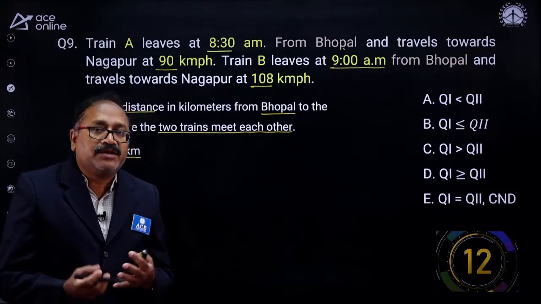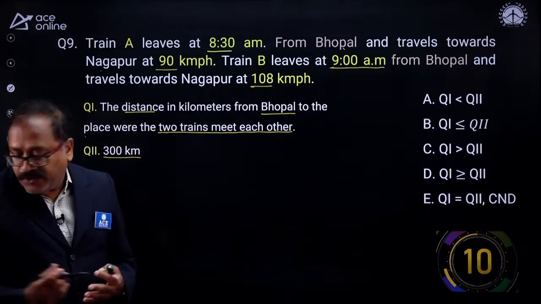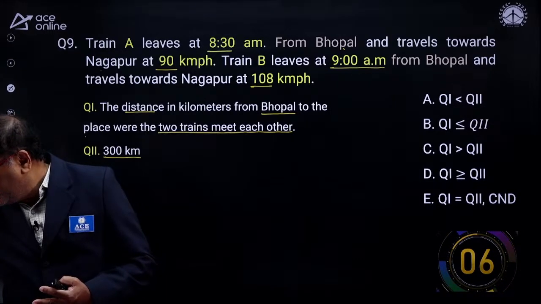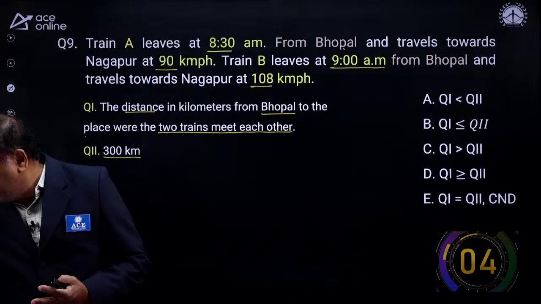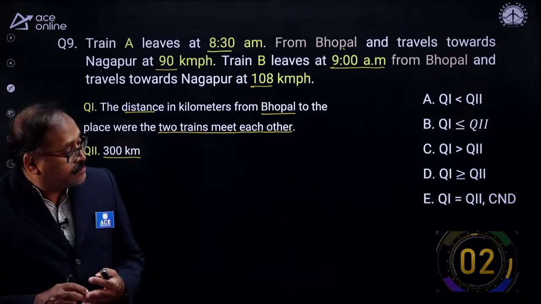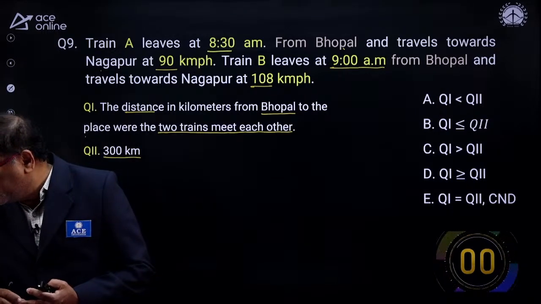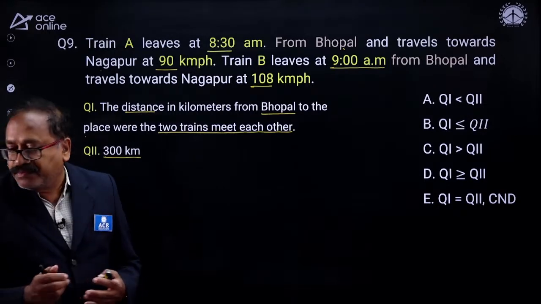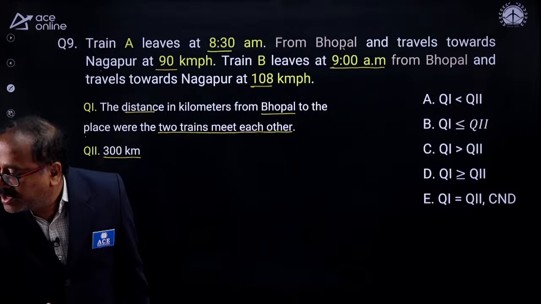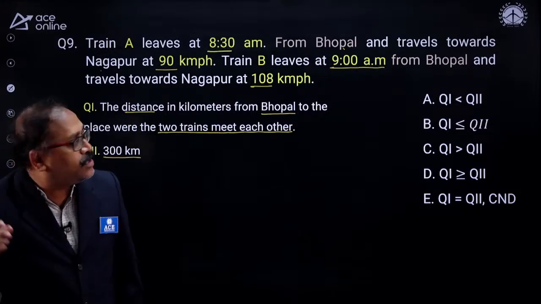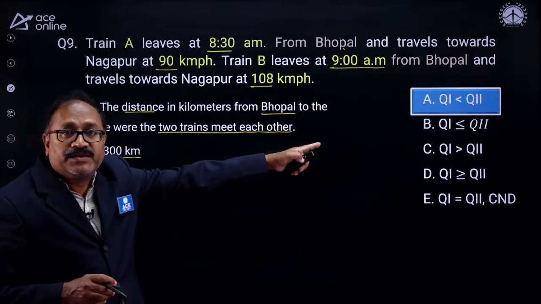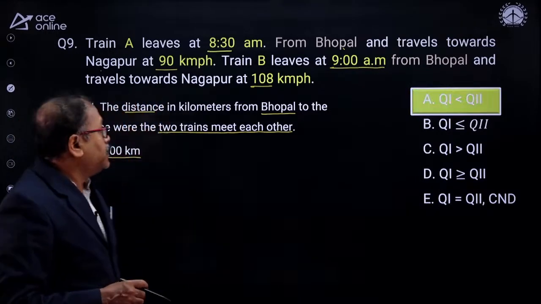The remaining part I will take care of. Okay. 2 more seconds. Time is up. And I can see that Mr. Prakash has said option A. Let me check that. Yes, right, Mr. Prakash. You are right. Option A.